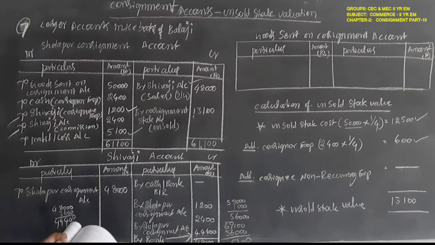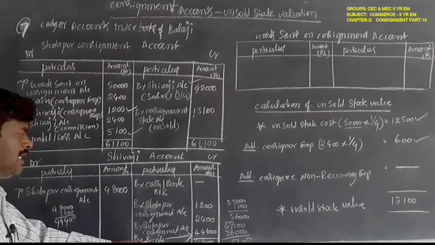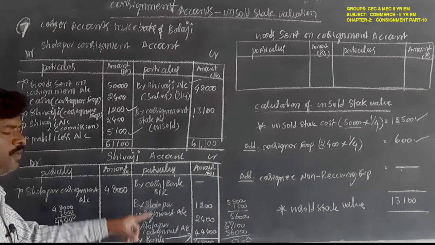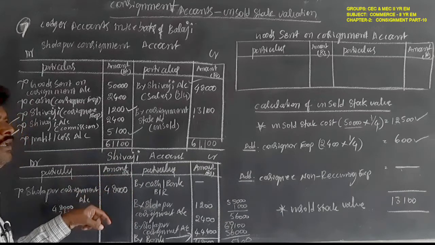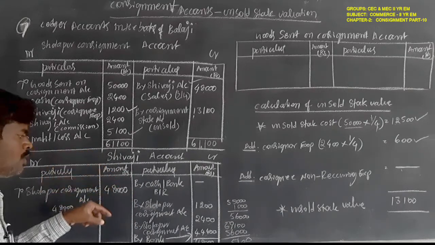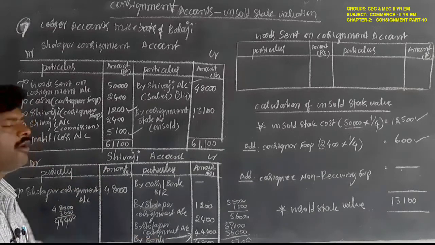Suppose they do not specify anything for bank draft enclosed, at that time you have to write by balance carried on. Here especially for the balance bank draft is enclosed, so you have to write by bank account.